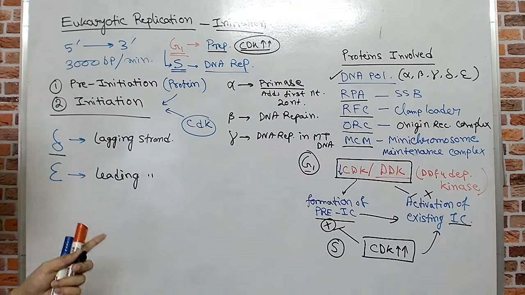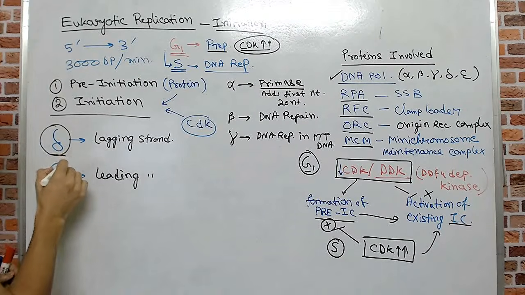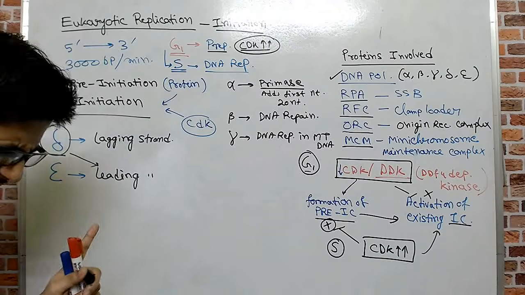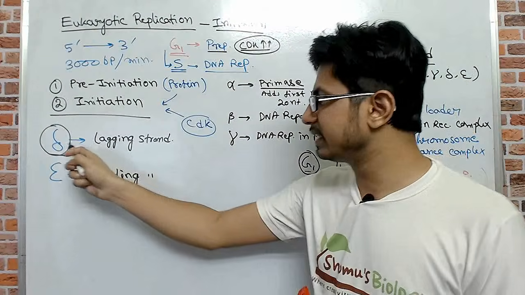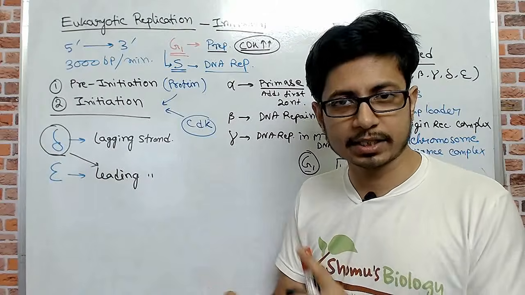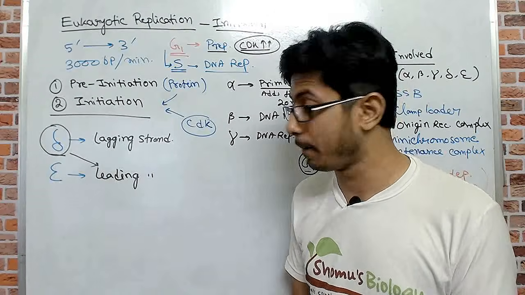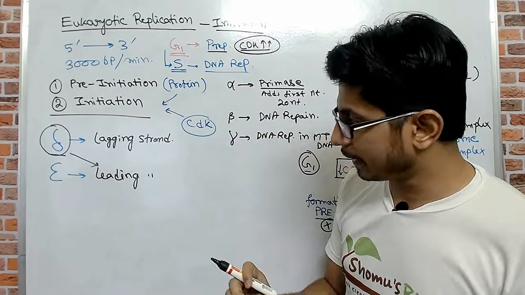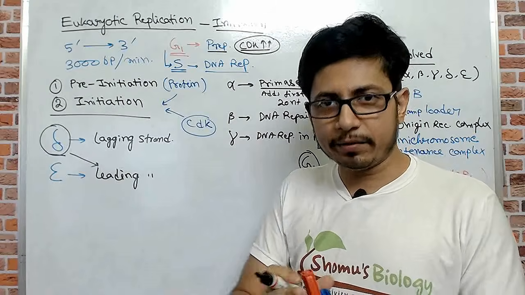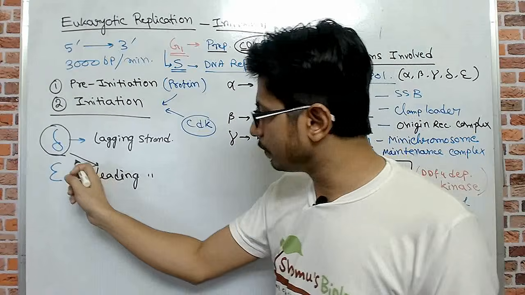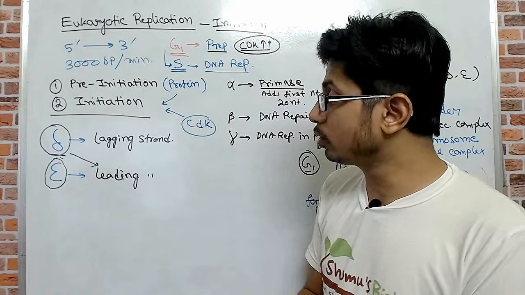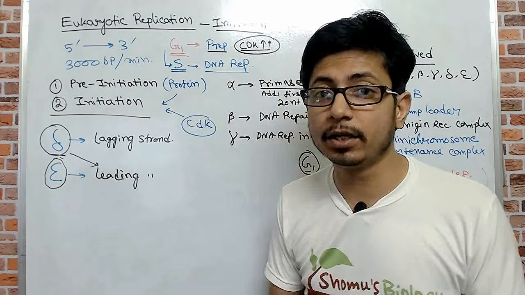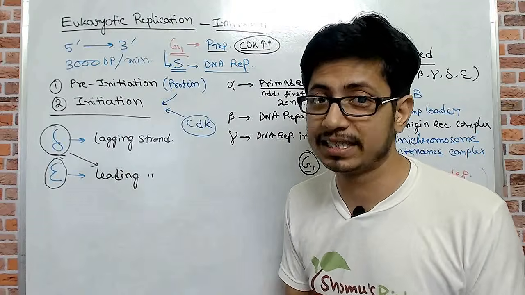Now in many places you may find that delta is also written for the leading strand synthesis, because there is research going on and there are theories that delta can synthesize both lagging as well as leading strand. It has the capability. But in a normal situation where everything is okay, the cell always goes with epsilon polymerase for leading strand synthesis, although delta has the capability of synthesizing both.